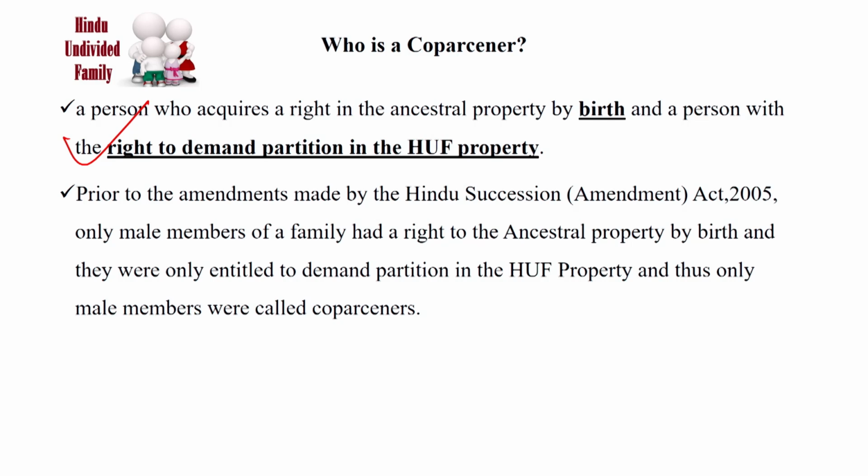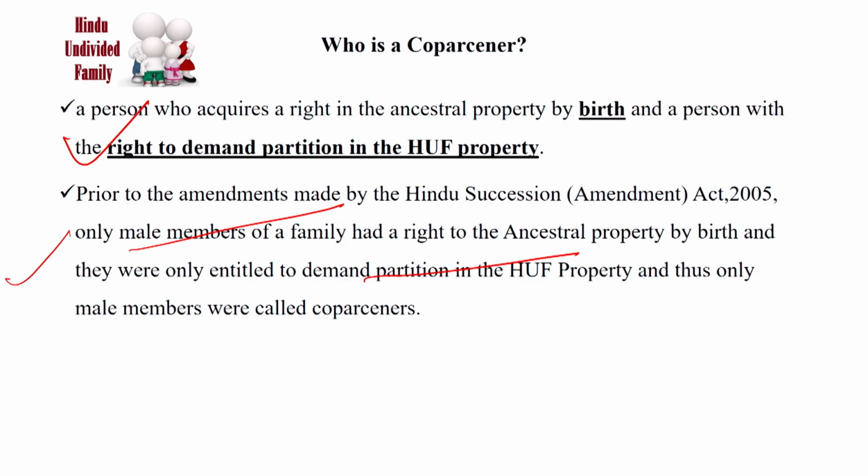Dear students, prior to the amendment made by the Hindu Succession Amendment Act, 2005, only male members of a family had a right to unsettled estate by birth, and they were only entitled to demand partition in the Hindu undivided family property, and thus only male members were called co-parceners.